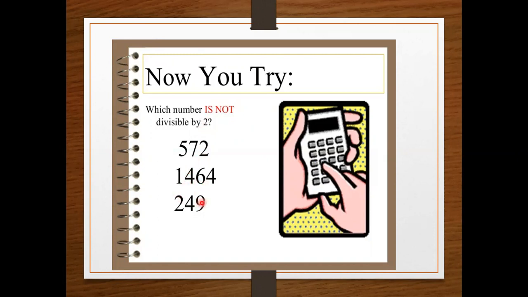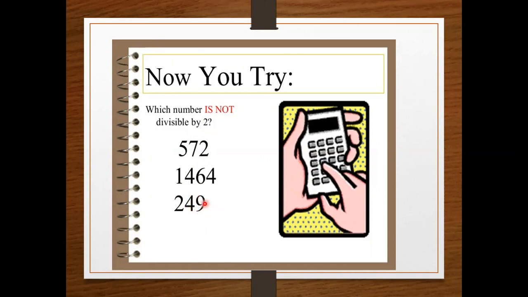I give you just 1 to 2 seconds. Yes, the third number is not divisible by 2. Why? Because the last digit is 9, and 9 is not an even number.